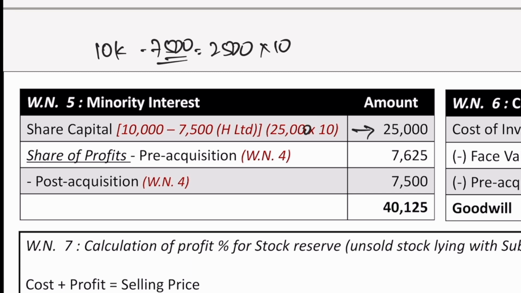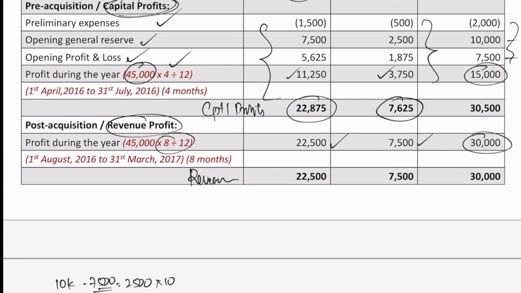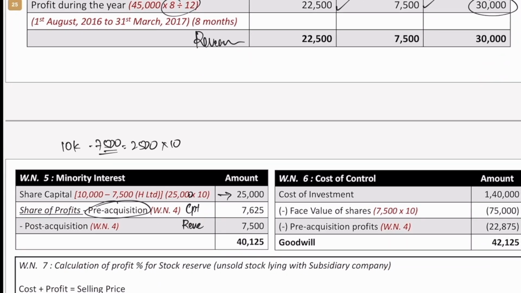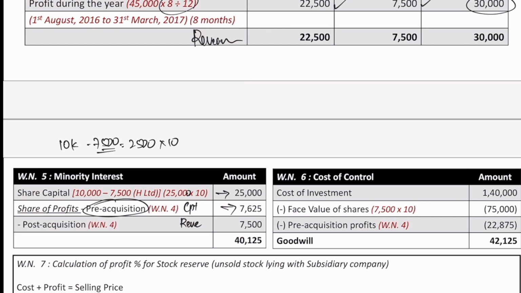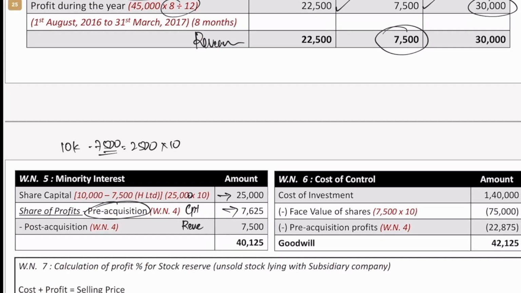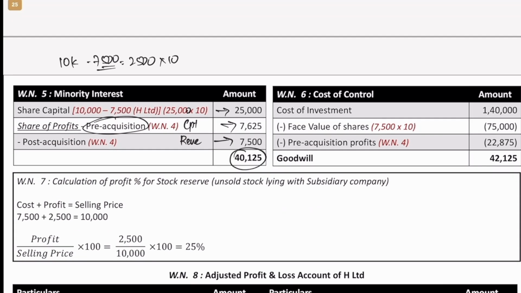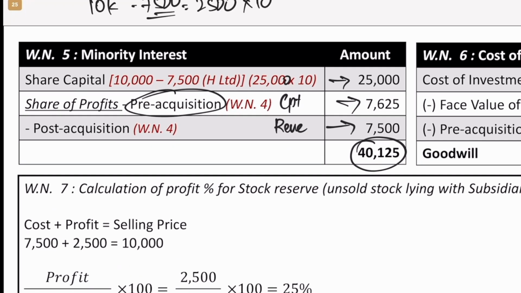And to that we should add what? Pre-acquisition or capital profits and post-acquisition or revenue profits. We just now did that working. In case of minority interest, the capital profits was 7,625. That's why we have added 7,625. And post-acquisition profits or revenue profits was 7,500. So we have added 7,500 here. So both put together it will be 40,125. So that will be the total minority interest.